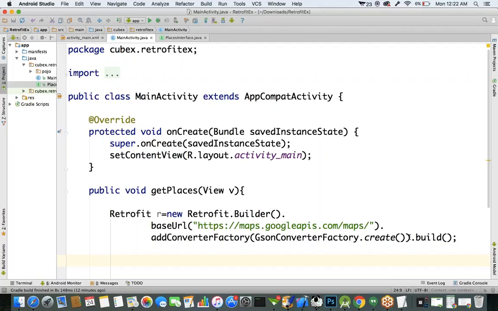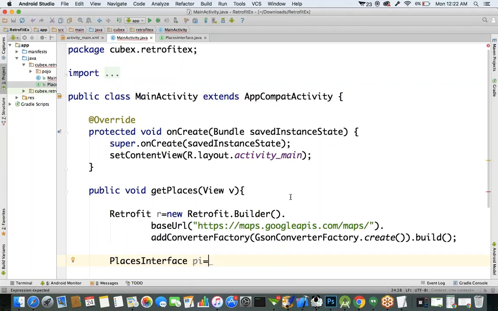Okay. So next we have to create the object for your interface, and then call that method in that interface. What is our interface name? Places interface. Can you create an object for an interface? No, we cannot create the object.